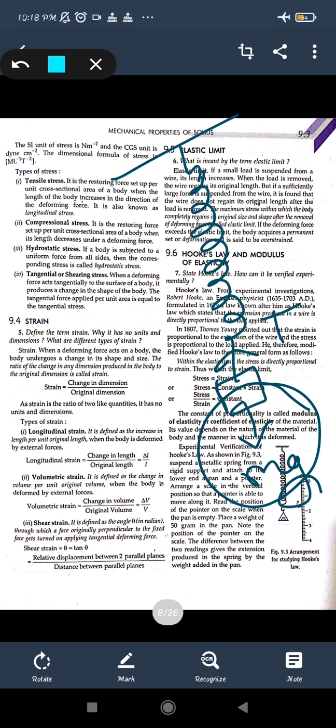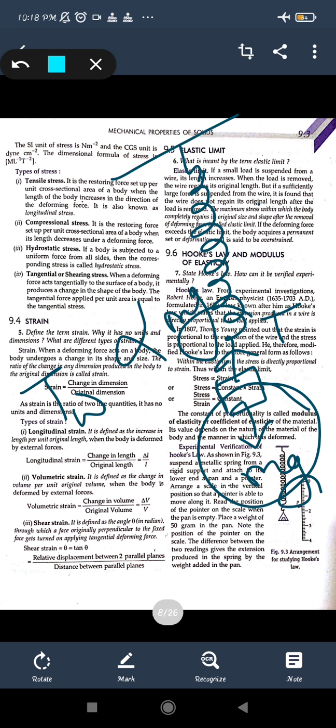So from there he gave the law. So that law was given as Hooke's law. So Hooke's law can be stated as that the tension or the extension produced in the wire will be directly proportional to the load or the weight that is applied on that wire.